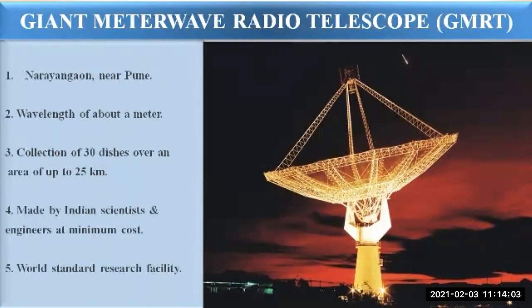It is a proud feeling for all of us that all over the world, India is the place where scientists come to study supernova, pulsars, interstellar hydrogen clouds, the solar wind and the solar system. These can all be studied with the help of this GMRT, which is placed at Narayangaon near Pune. So all the scientists from the world come to India to make use of this facility. That is GMRT. So this was all that we have to learn today.